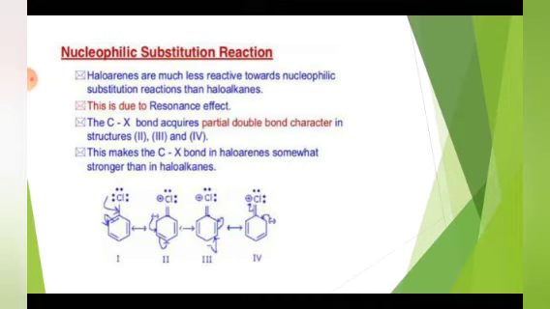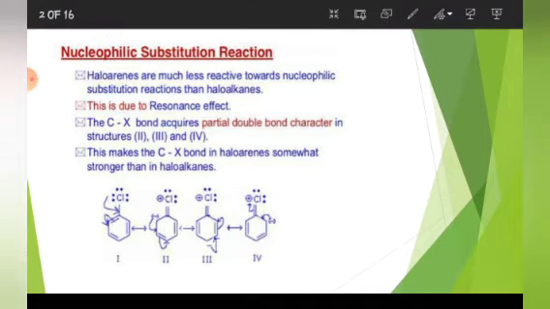The first type of reaction is nucleophilic substitution reaction. Now see the first point. Haloarenes are much less reactive towards nucleophilic substitution reaction than haloalkanes. As we have seen in our last video, haloalkanes also show this type of reaction, and we have also seen two mechanisms, SN1 and SN2, but in this case it is written that haloarenes are very much less reactive towards this nucleophilic substitution reaction. See students, the question comes, why is this the case?